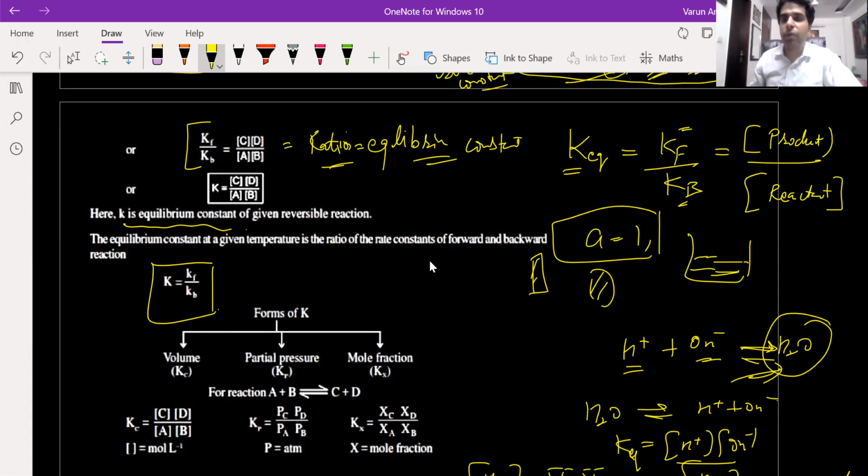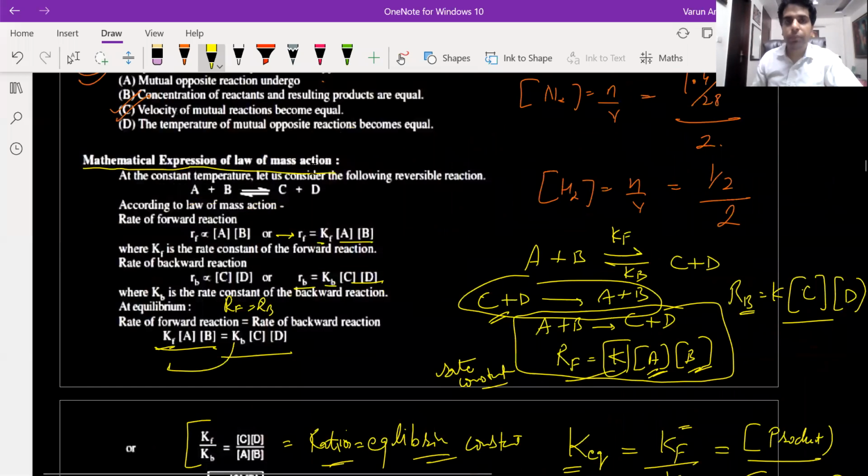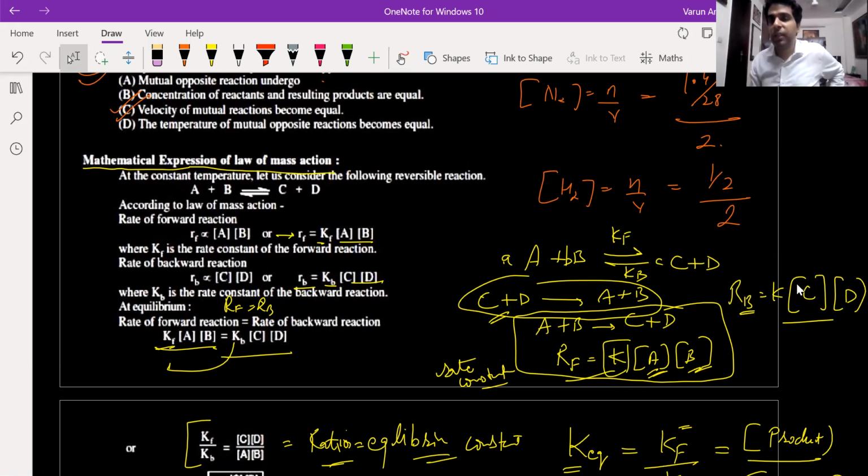Now one more thing I want to add over here. Suppose A and B are reacting to give C and D. This reaction is a moles of A plus b moles of B giving c moles of C and d moles of D. These are the coefficients of the balanced chemical reaction. Like if I'm writing nitrogen plus hydrogen giving ammonia, right now the reaction is not balanced.